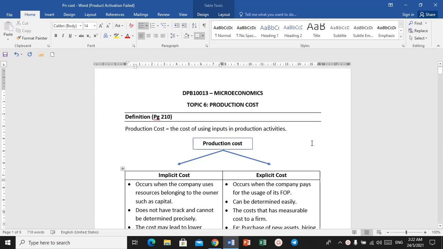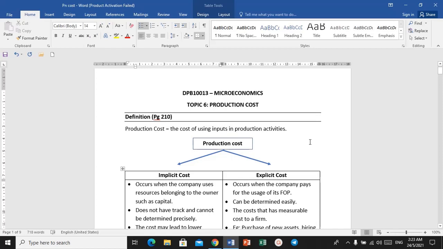So what we are going to have in this topic is we are going to again learn about the fundamental concept, about the fundamental theories to deal with economics. Okay, when you are a producer or a manufacturer that produce goods or services. Okay, so let's start with the definitions for production cost.